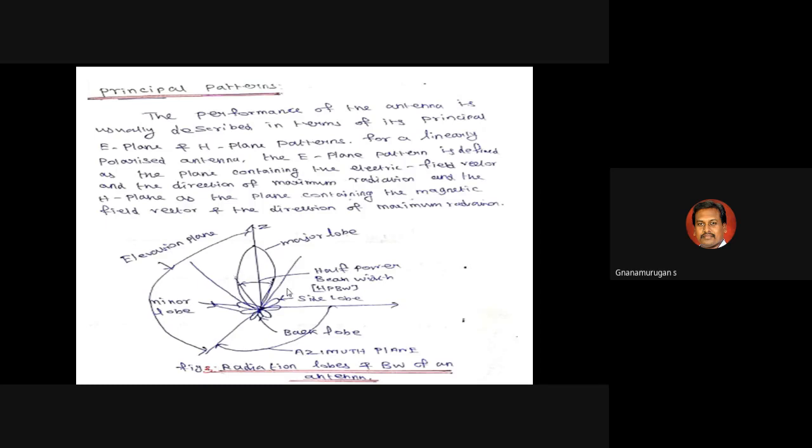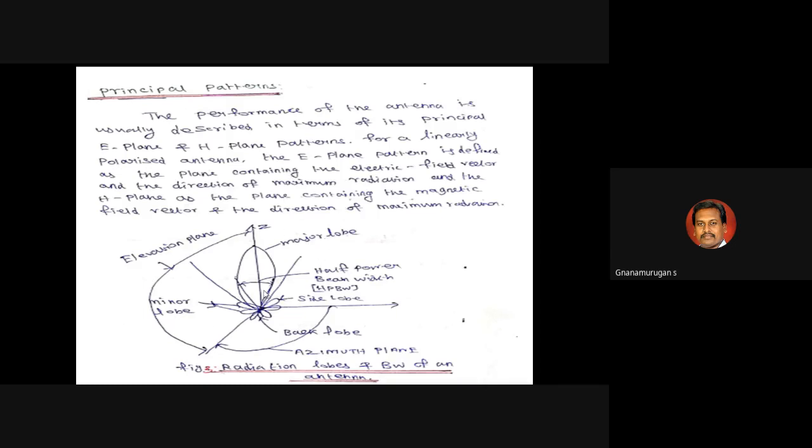So radiation pattern means you can find out the maximum direction of the radiation of the antenna. That means radiation pattern means what lobes are available: major lobe, back lobe, minor lobe, and side lobe. These four lobes are used for calculating the half power beam width and azimuth angle. That is the azimuth plane.